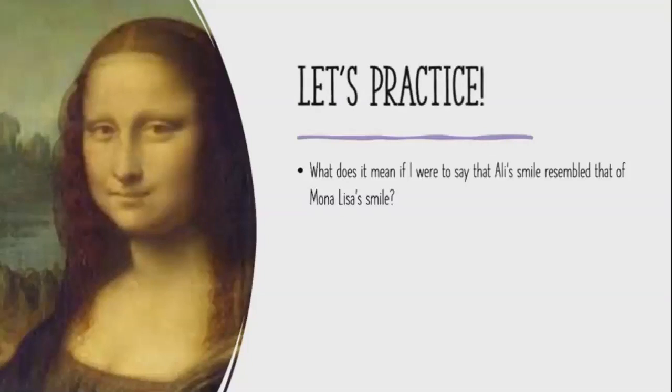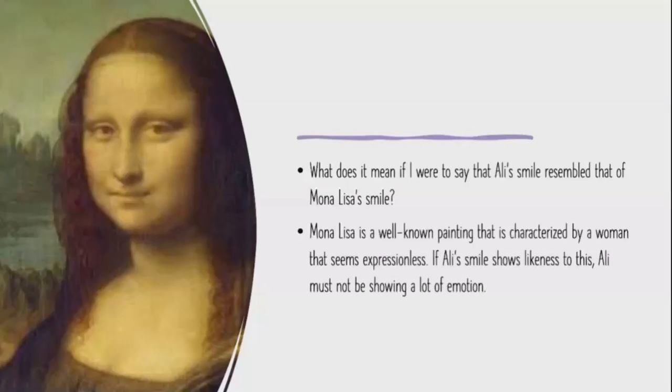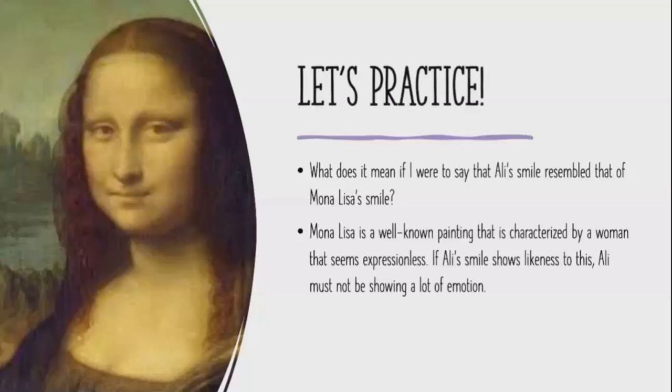So let's practice. What does it mean if I were to say that Ali's smile resembled that of Mona Lisa's smile? Mona Lisa's on the left here if you need to look at it. Go ahead and pause the video if you need to. Mona Lisa is a well-known painting that is characterized by a woman that seems expressionless. If Ali's smile shows likeness to this, Ali must not be showing a lot of emotion.